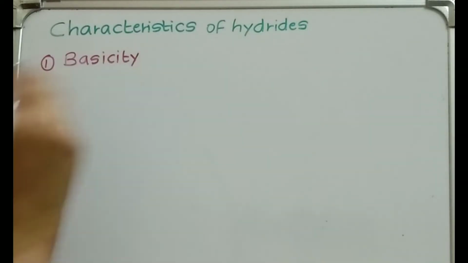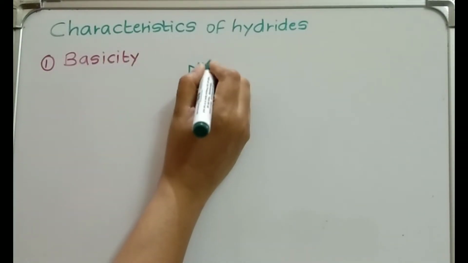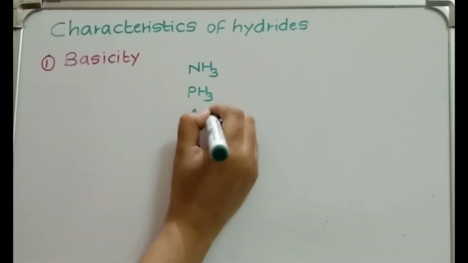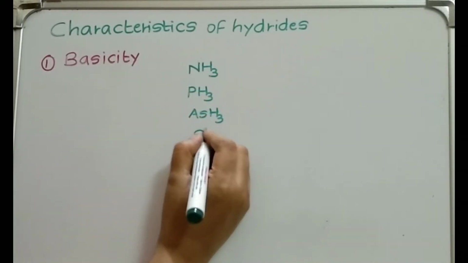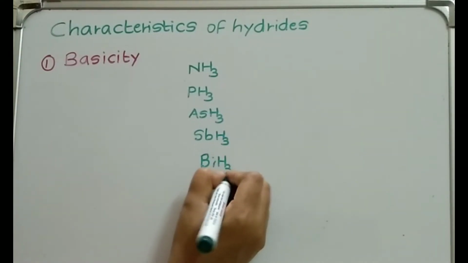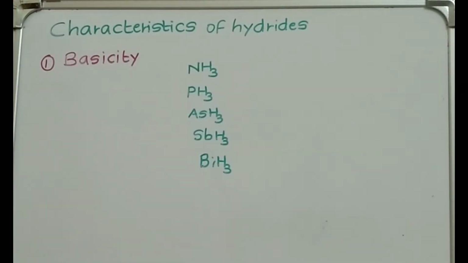Now we are talking of only the hydrides, that is NH3, PH3, AsH3, SbH3 and BiH3. As we move down the group, whether the basic character will increase or decrease, let's check that.